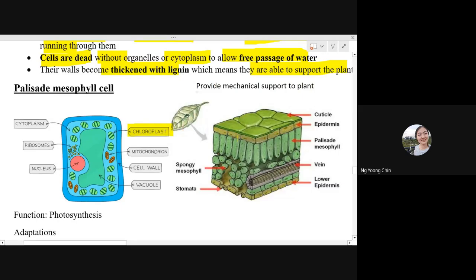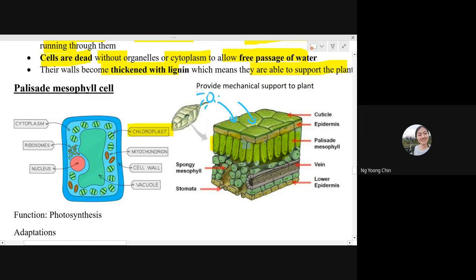Okay, so they are found on this area. See, when I highlight in yellow, this area they have the palisade mesophyll cell. Why should they stay in this area? Because they have so many chloroplasts within the cell, so they should be located under the upper epidermis. So when the sunlight strikes on the upper epidermis, at least some of the light energy is able to be absorbed by the chloroplast contained inside the palisade mesophyll cell. So this is the reason why they should stay under the upper epidermis.